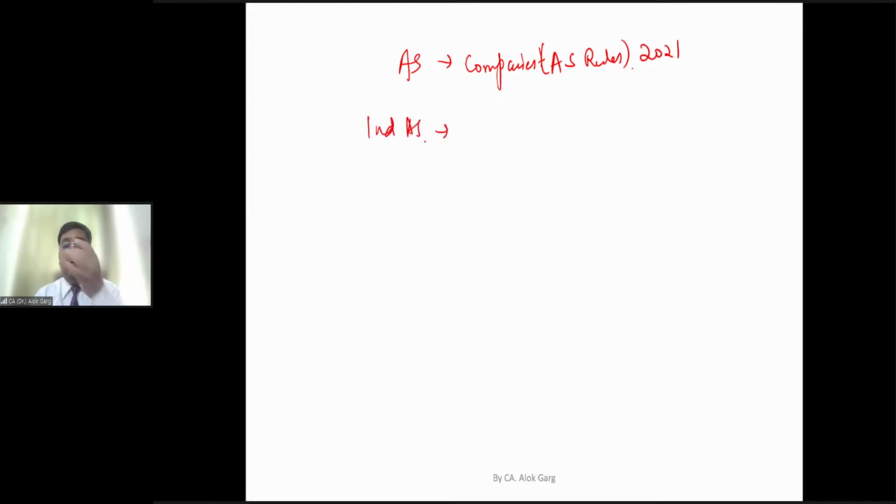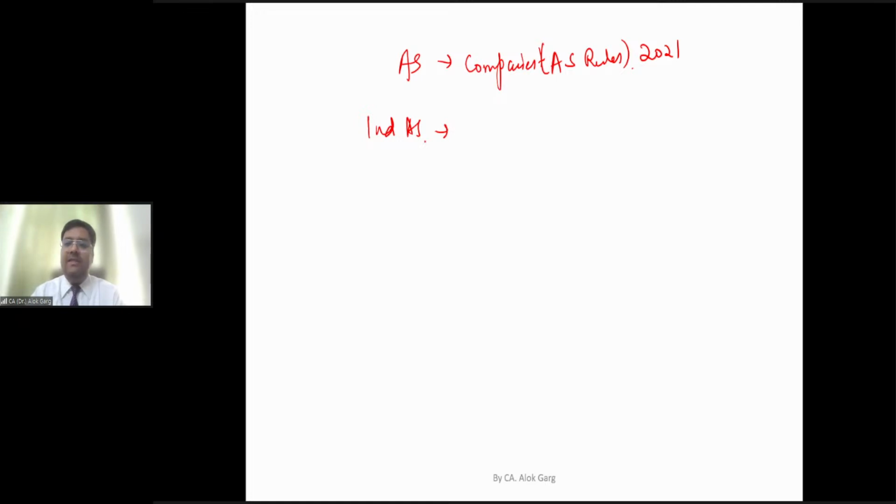So friends, earlier it was Companies AS Rules 2006. Now this 2006 has been substituted by 2021, right? So if someone asks you what the relevant rules are where these accounting standards have been notified, it is not Companies AS Rules 2006. It is Companies AS Rules 2021.